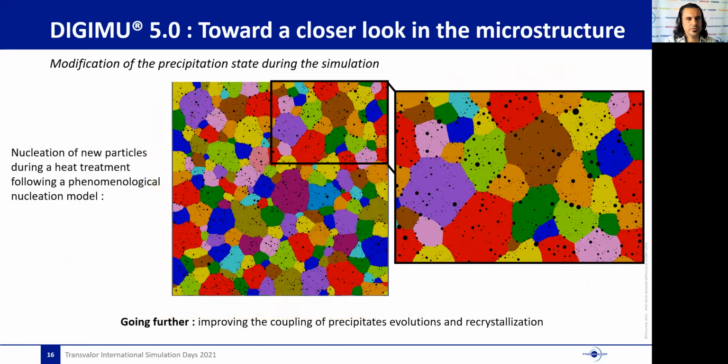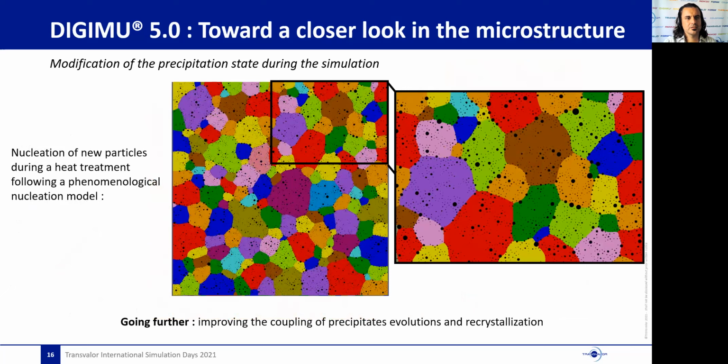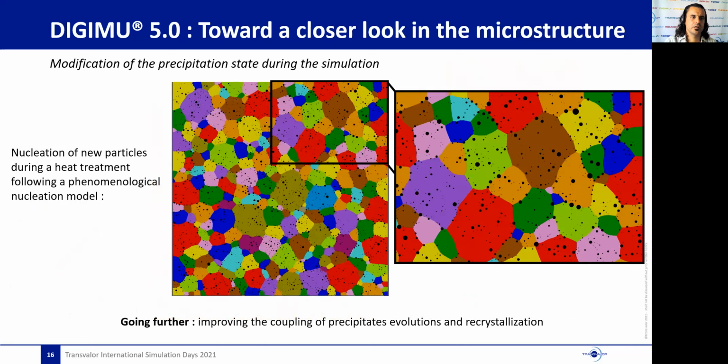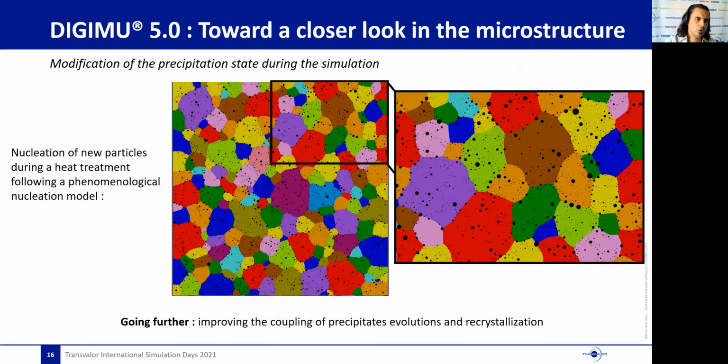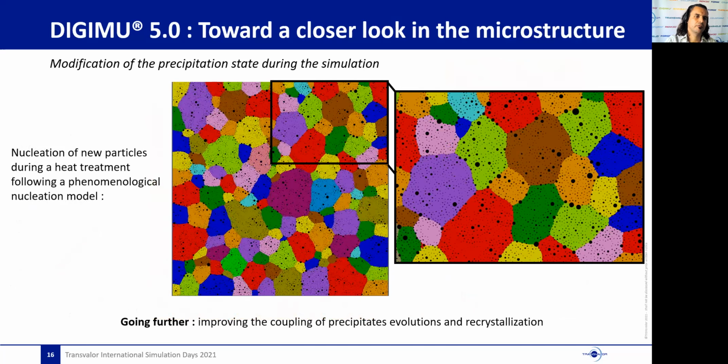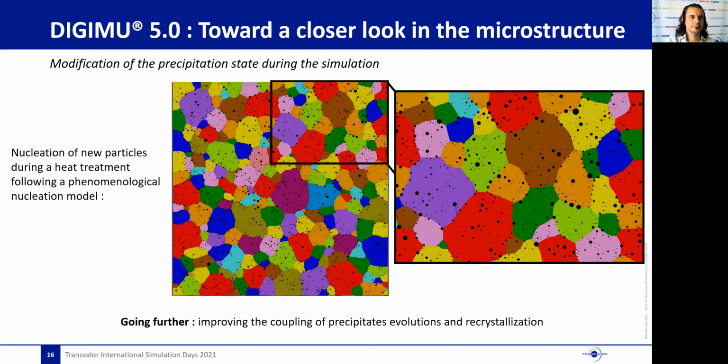Here, on the opposite, particles precipitate during the simulation and pin the boundaries more. We also hope to be able to describe in more detail in this version the coupling between the precipitation state and the recrystallization.